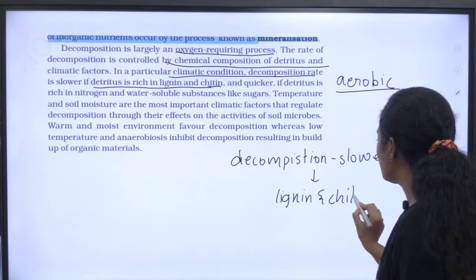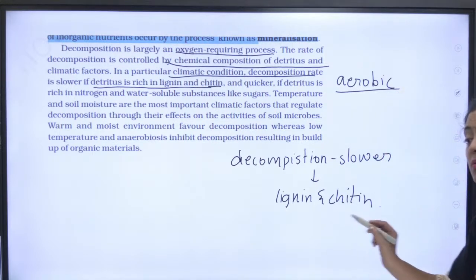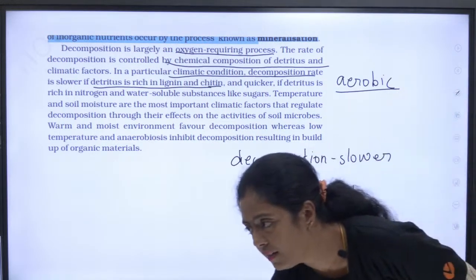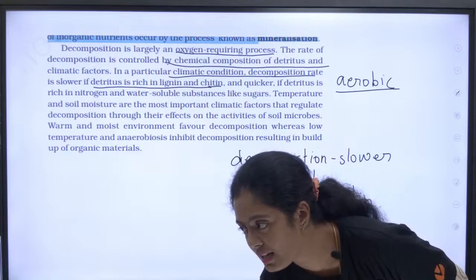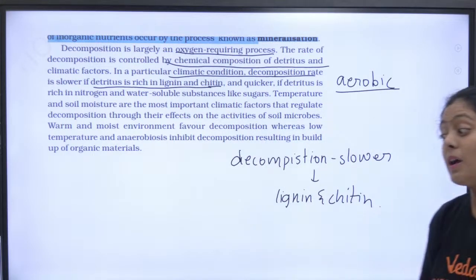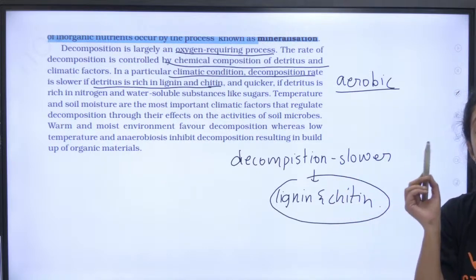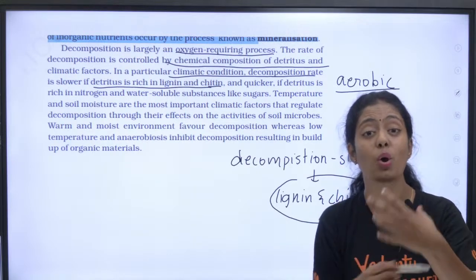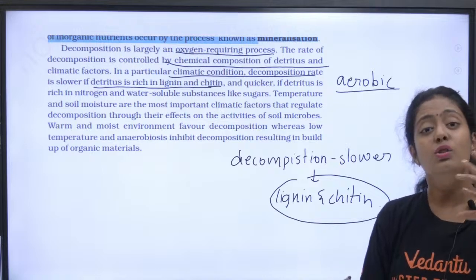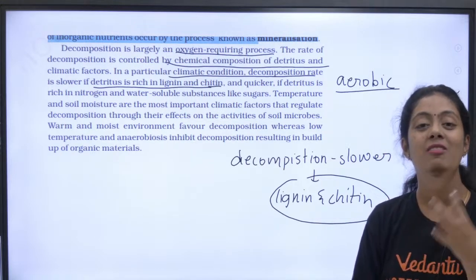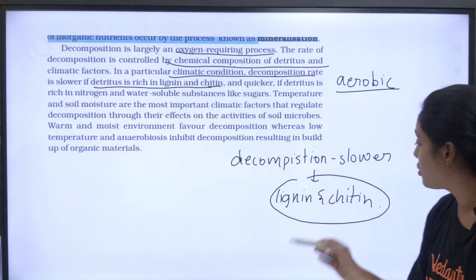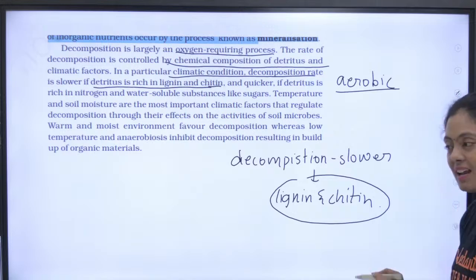Can you tell me why the decomposition is very slow here? Any idea? Because lignin and chitin, pasangla, are complex polysaccharides with a very complicated structure. So to break them, it will take more time. So the decomposition of lignin and chitin is very, very slow.